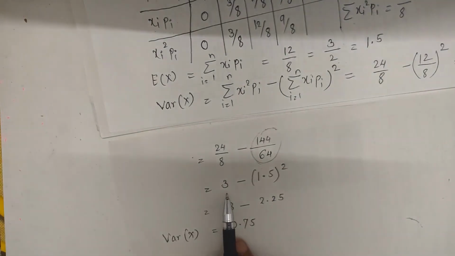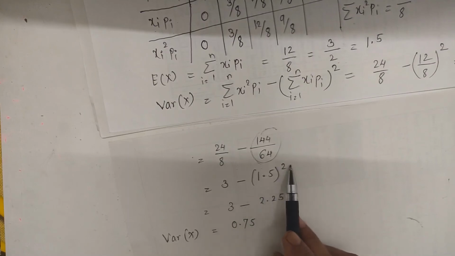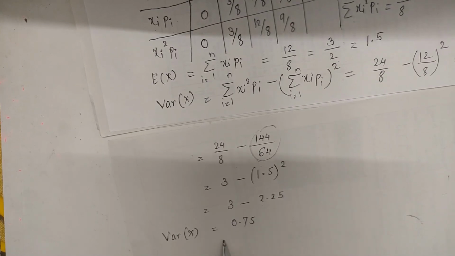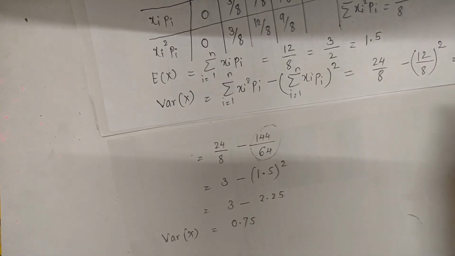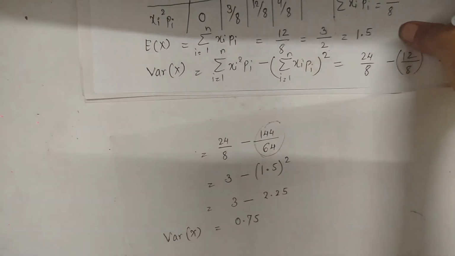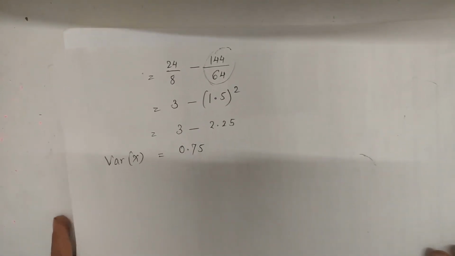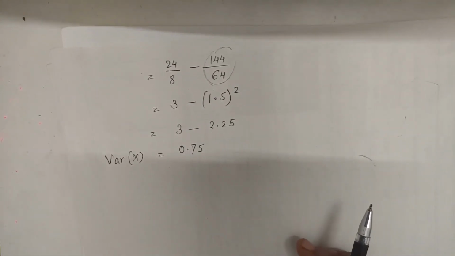So we can write 3 minus 1.5 square. 3 minus the square of 1.5, which is 2.25, and by subtracting 3 minus 2.25 we get variance of x equal to 0.75. In this way, by using expected value and variance of x, we can solve various examples on this topic.